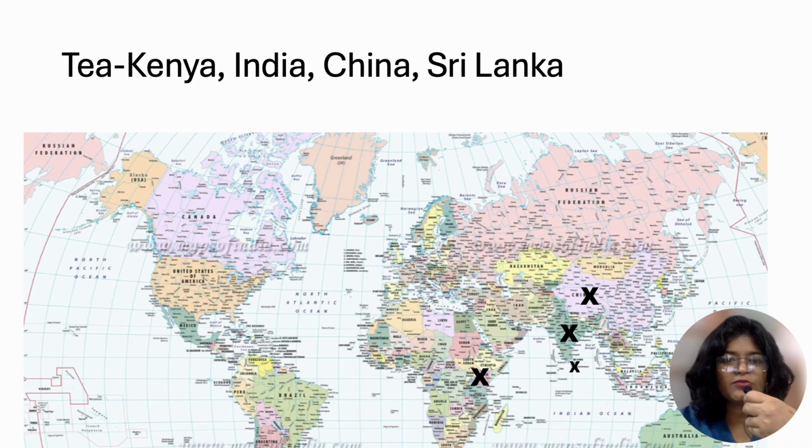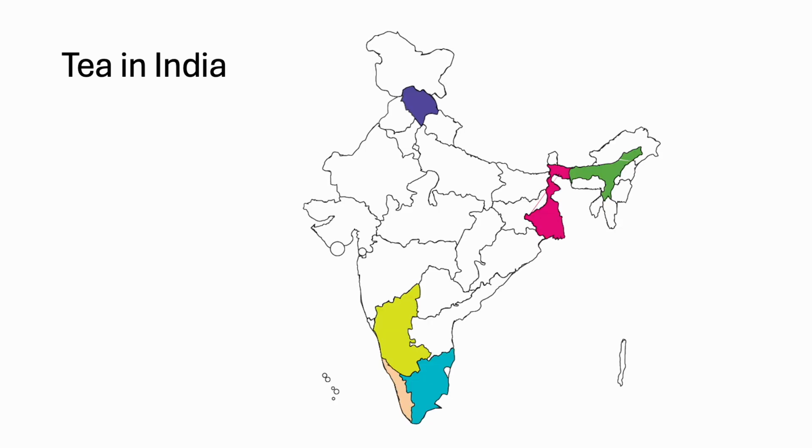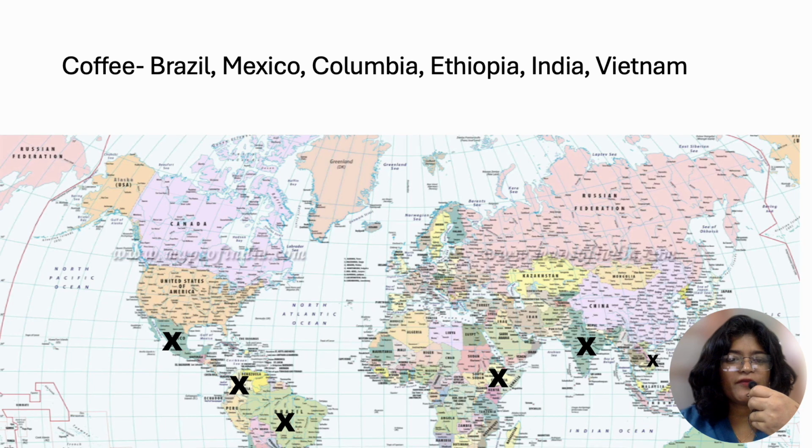Tea production is mostly seen in Kenya, India, China, and Sri Lanka. Tea is a beverage crop. It's grown in a warm climate, and you need plenty of rain throughout the year for it. You need sloping land and well-drained soil. In India, the biggest producer of tea is Assam, and then we have West Bengal, Himachal Pradesh, Karnataka, Tamil Nadu, and Kerala.